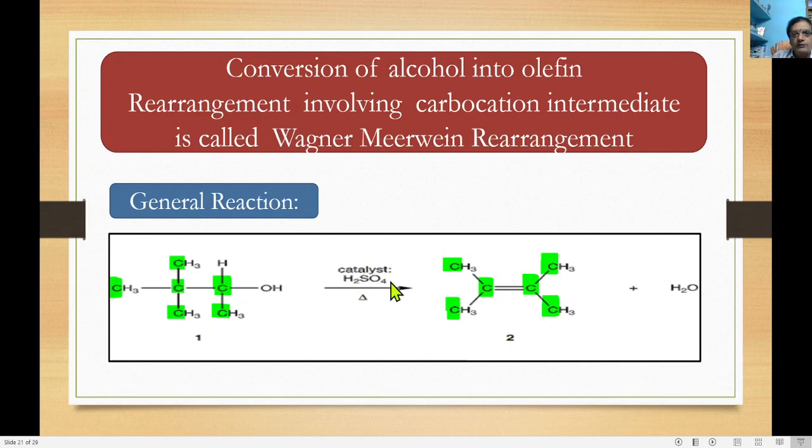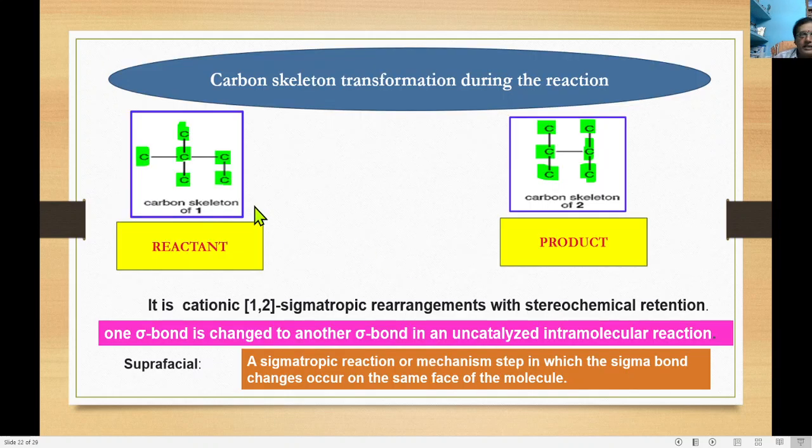Using sulfuric acid as a catalyst and heating, this is converted into the product. The skeletal transformation during this reaction is expressed here. In the case of the reactant, the carbon skeleton appears like this, and the carbon skeleton is transformed in the product in this fashion. Two different terms are involved in this reaction. This Wagner-Meerwein rearrangement is a cationic 1,2 sigmatropic rearrangement.